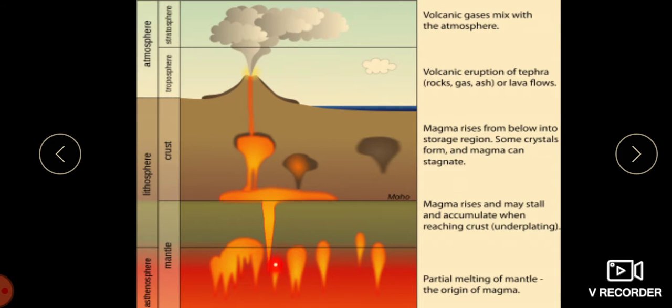Here the magma rises and may stall and accumulate when reaching the crust. Here the magma rises from the storage region below. Some crystals form and the magma can stagnate. Here the volcanic eruptions of tephra, rocks or gases, ash or lava flows. Volcanic gases mix with the atmosphere.